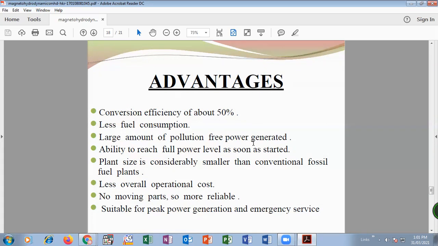The next advantage is less overall cost. Cost is low compared to other power generation plants. Then no moving parts. In magnetohydrodynamics, there are no moving parts, so it is more reliable and easier to operate. Then it is suitable for peak power generation or emergency services. Okay, so all these are the advantages of magnetohydrodynamic power generation.